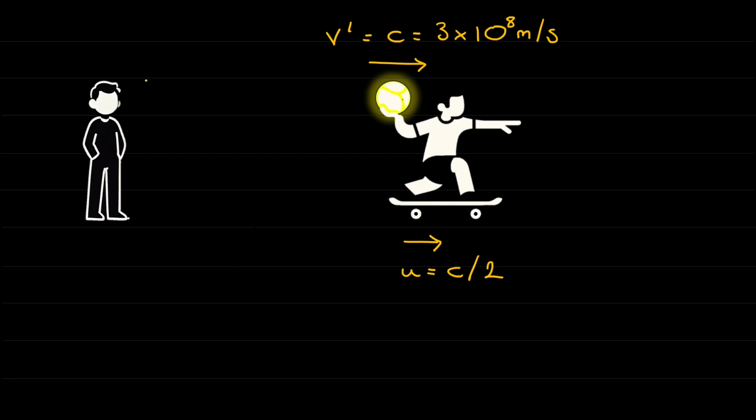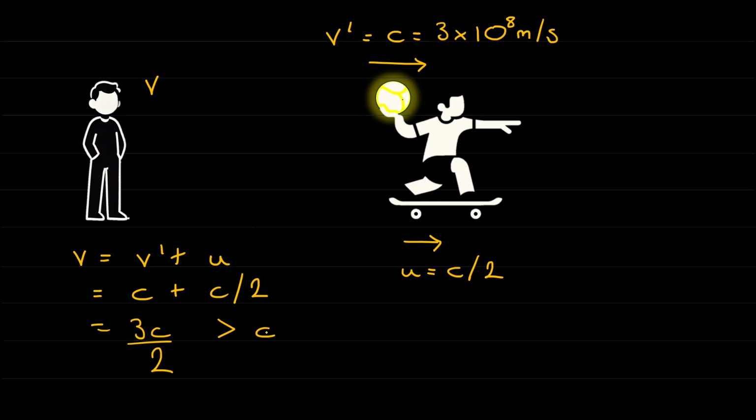Again we can ask, if the man by the side of the road measures the speed of the light, how fast does he say it's travelling? If we go back to the equation we wrote down previously, v equals v prime plus u, our velocity addition formula, then we'd have c plus c over 2, so we'd have 3c over 2. This is a speed that's obviously greater than c, so it's faster than the speed of light. And you might very well know that's going to be a problem. We don't want things to travel faster than the speed of light. That's not what we observe in practice.